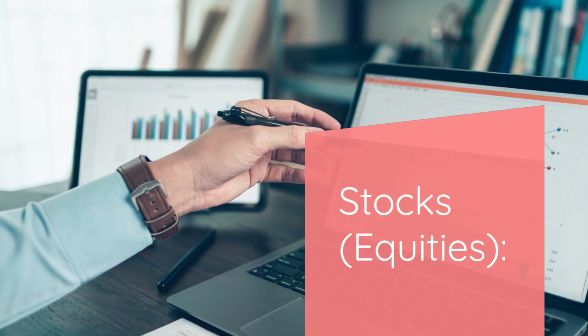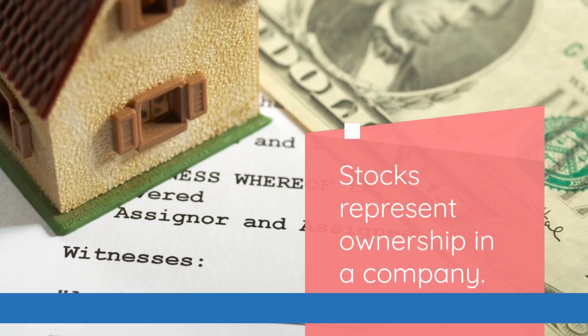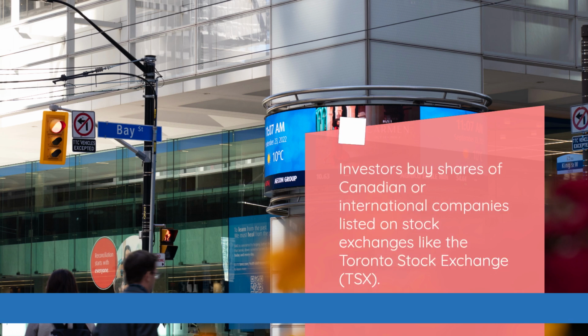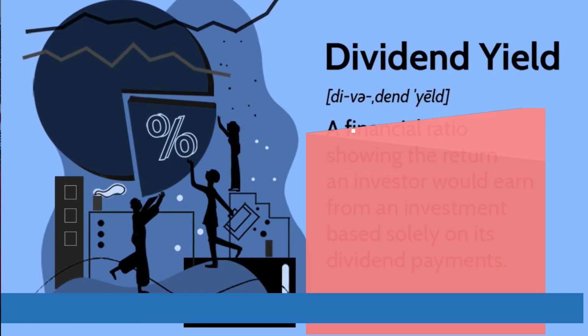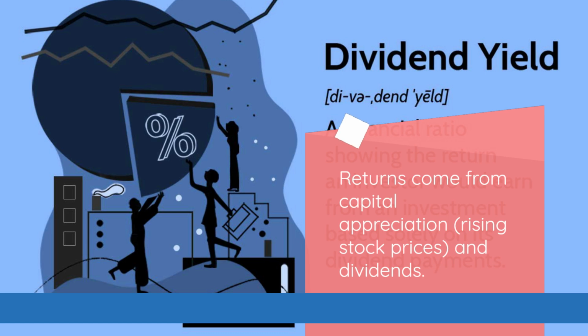Stocks, equities. Stocks represent ownership in a company. Investors buy shares of Canadian or international companies listed on stock exchanges like the Toronto Stock Exchange, TSX. Returns come from capital appreciation, rising stock prices, and dividends.